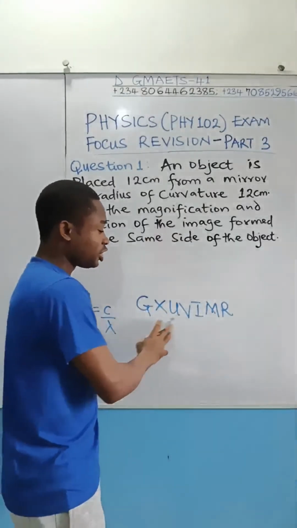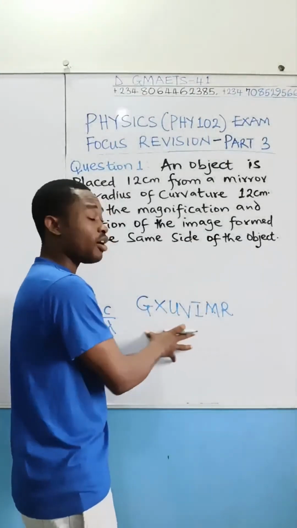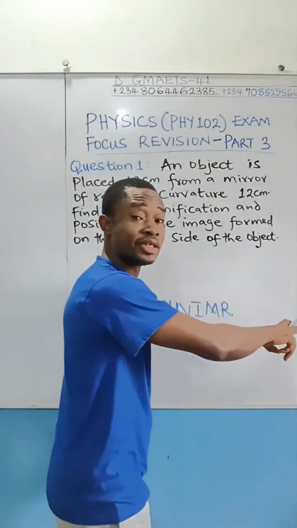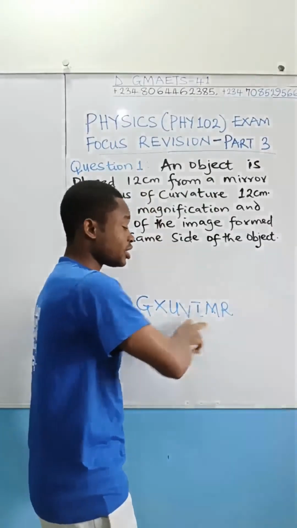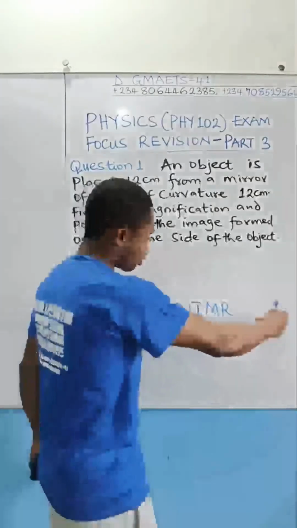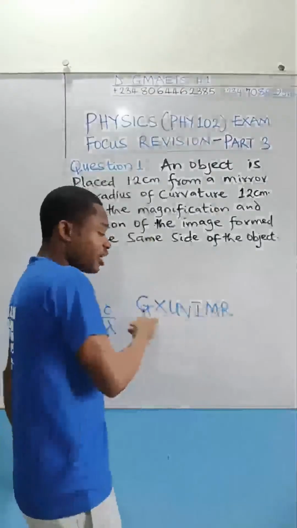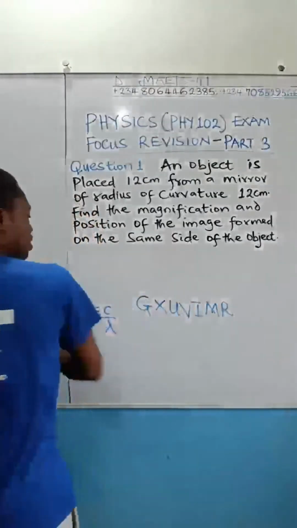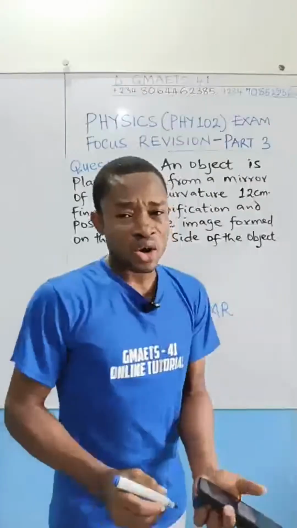This arrangement is the order of increasing wavelength. So in this direction, wavelength is increasing, which means frequency is decreasing. If you come in this direction, wavelength will be decreasing, which means frequency will be increasing. So these are all concepts of waves.